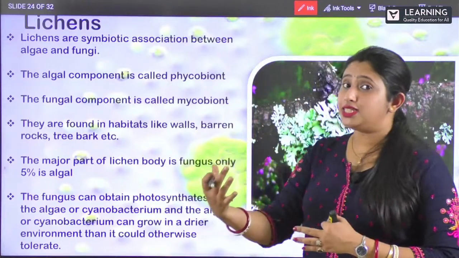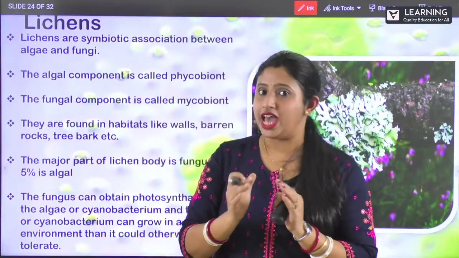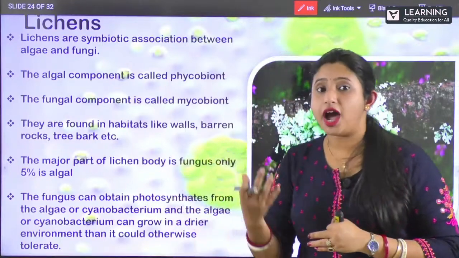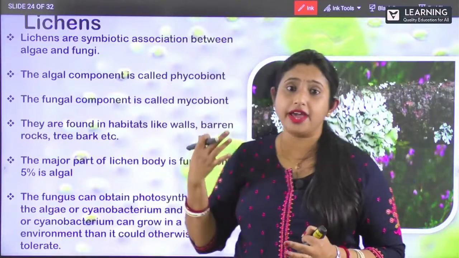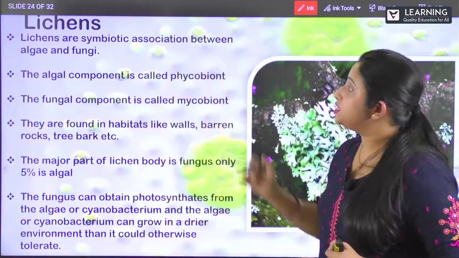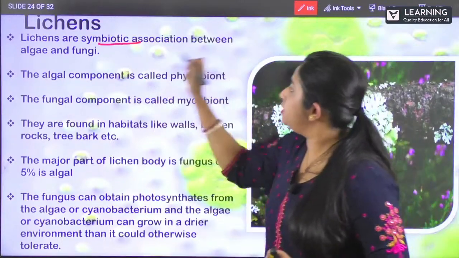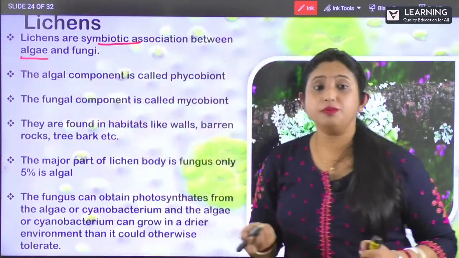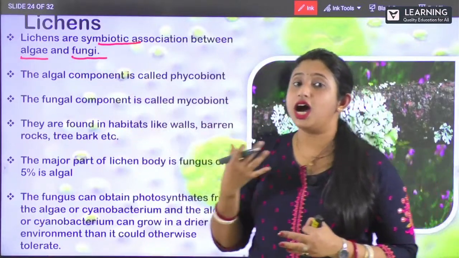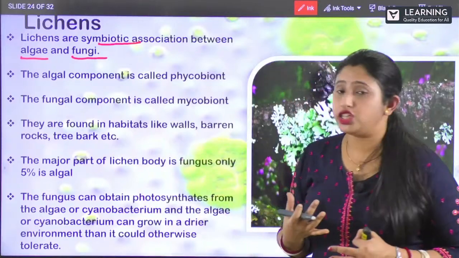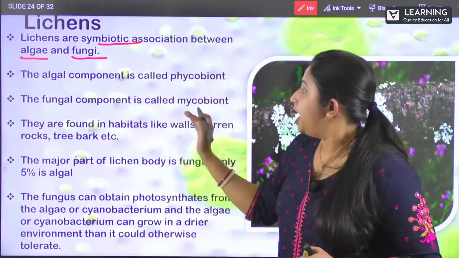Now let us see some of the fungi which live in mutual association with each other, like the symbiotic mode of nutrition. One is lichens, another is mycorrhizae. So what is this lichen? They are the symbiotes which live in association between the algae and fungi.